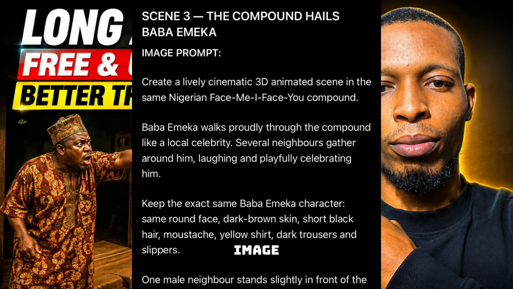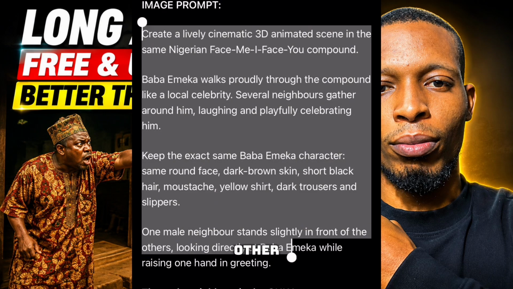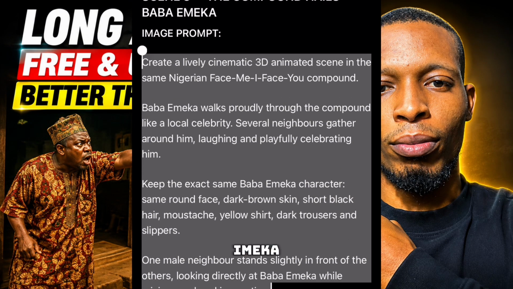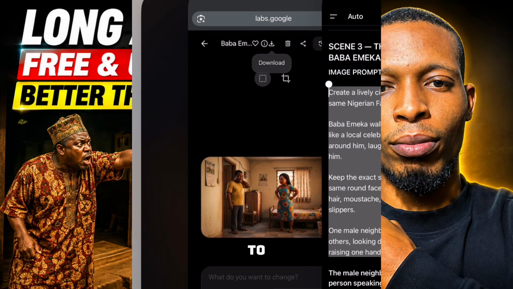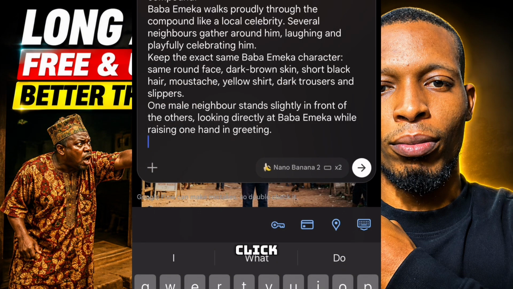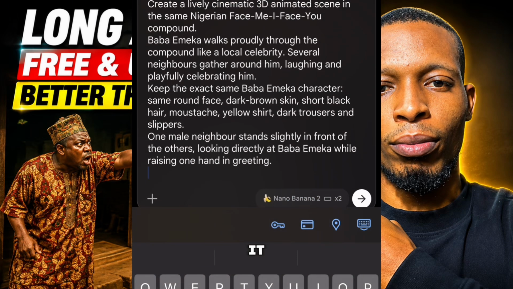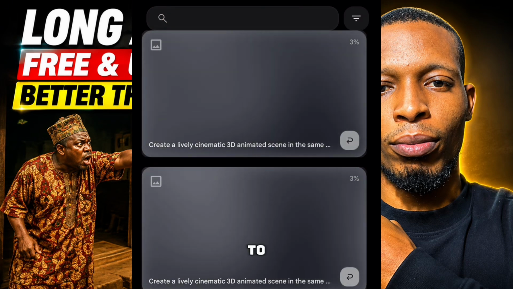For the scene 3 image, we just need to copy the image prompt like we did for the other ones. Then copy it. Then inside this image, the only main character here is Baba Emeka. So we are only using Baba Emeka image. So go back to Flow AI like this, then paste the prompt, then click on the plus sign to add the image of Baba Emeka. Since it is there already, we have uploaded it already. We just need to click it, then click on the blue arrow and wait for it to generate.